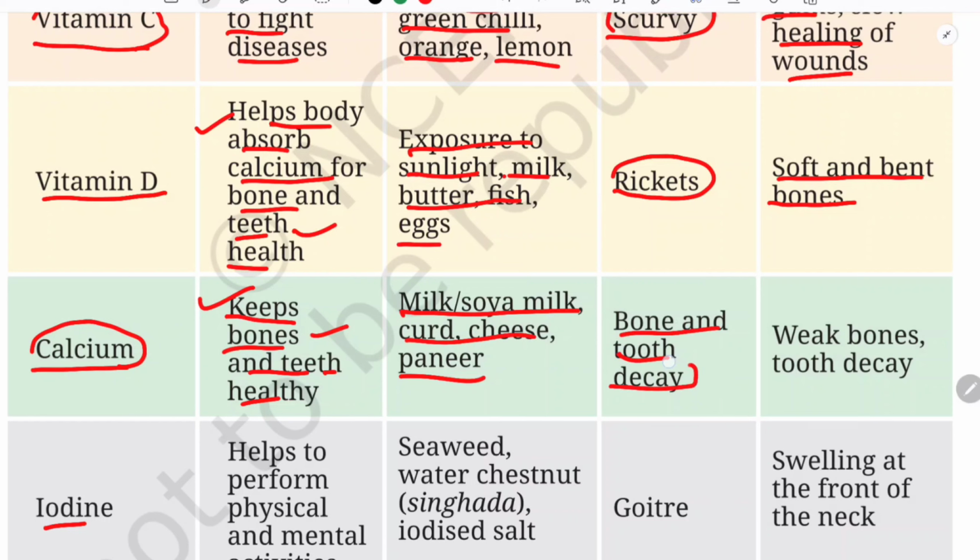And what is the symptom, the disease here? Bones and tooth decay. So your teeth will start decaying if there is a lack of calcium. And the symptoms are weak bones and tooth decay. Okay, so this is about calcium.